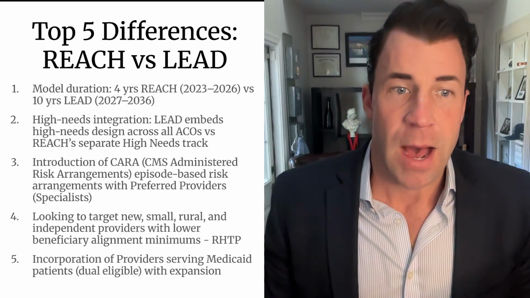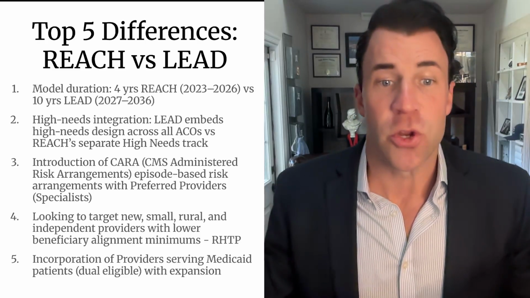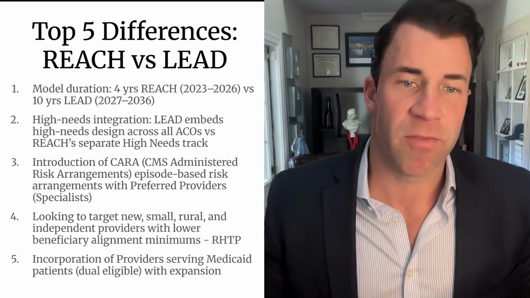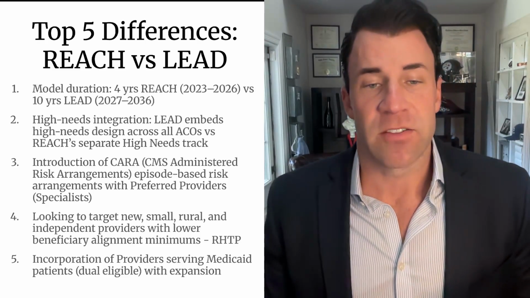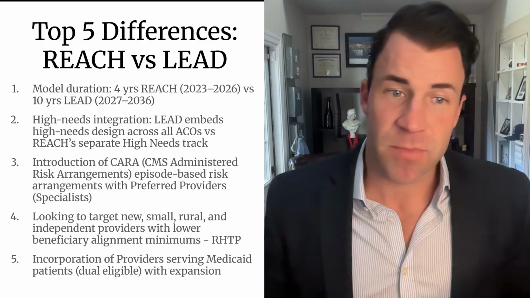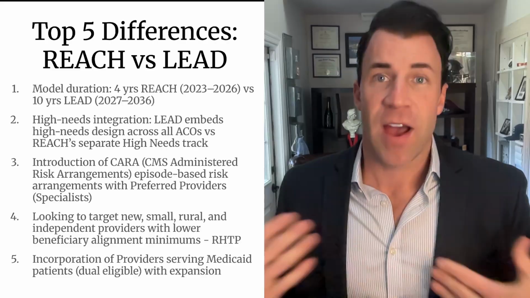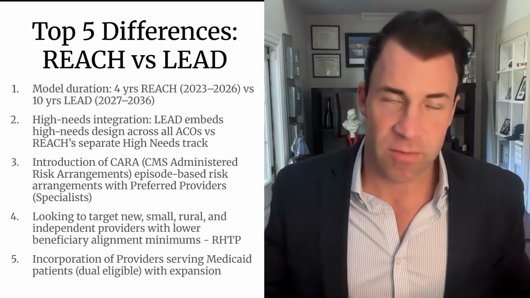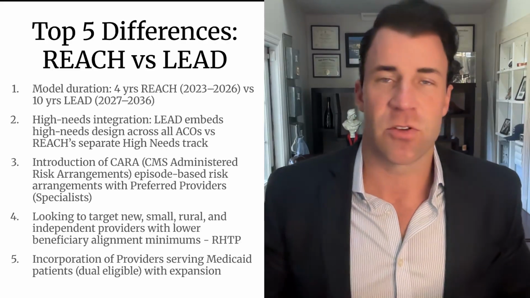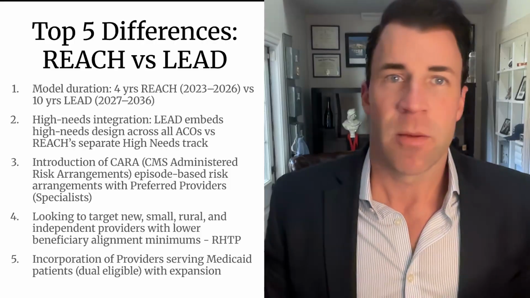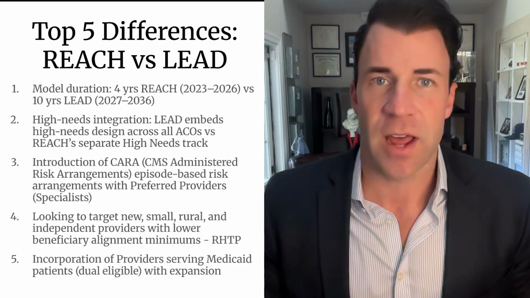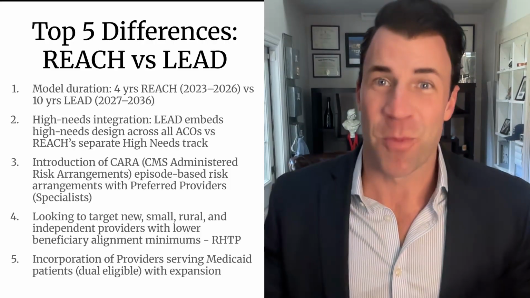Another big one is looking to target new, small, rural, and independent providers. One of the ways that they're doing this is by lowering the beneficiary alignment minimums. Before, those were 5,000 lives, or you couldn't be a part of it. You'd have to join somebody else to get above that threshold. Most groups were looking at 6,000 lives just to not cut it close, because there was no mercy rule.